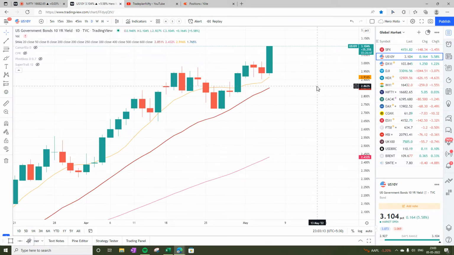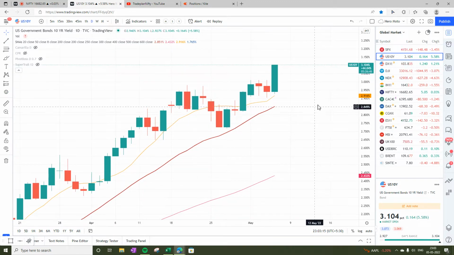This could be because the US government 10 year bond yield has touched almost 3.1. This is the highest number since 2018, since the time I'm tracking this, and it is continuing its uptrend. So it doesn't look like there is any good sign out here.